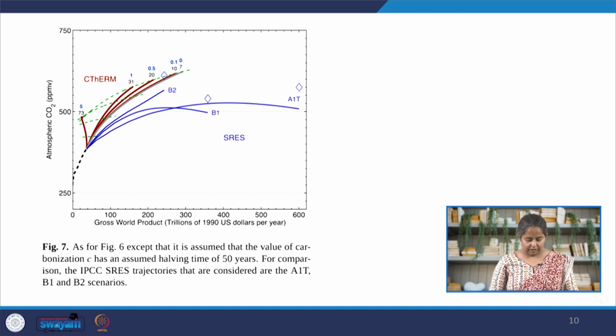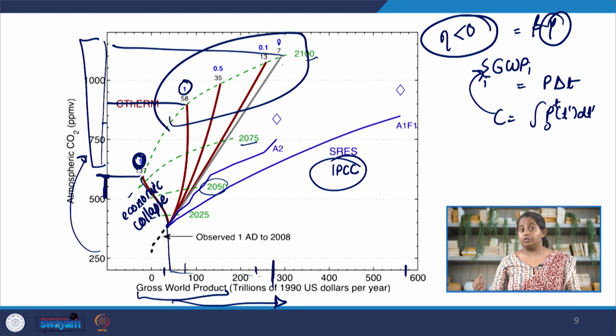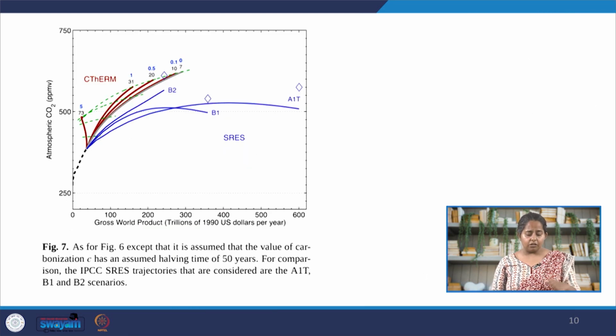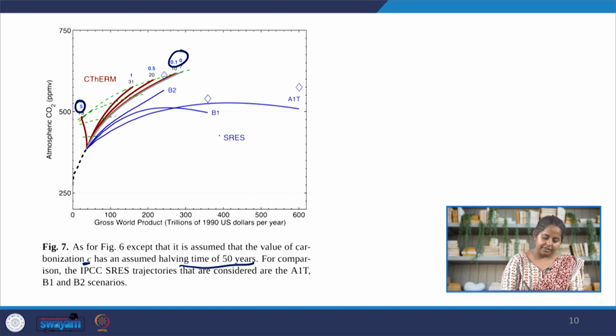Now, this is the same model as was depicted here, but there's a big difference. Here we are assuming that we are decarbonizing. There, decarbonizing was not happening, we were just increasing our climate resilience. Here also we are increasing our climate resilience, going from less resilient to very resilient, but we are also decarbonizing our fuels. And here the assumption is that the decarbonization factor C has a half time of 50 years, which is quite reasonable.